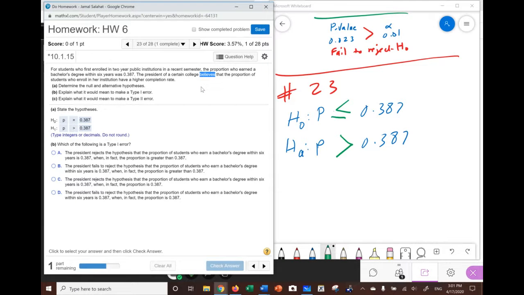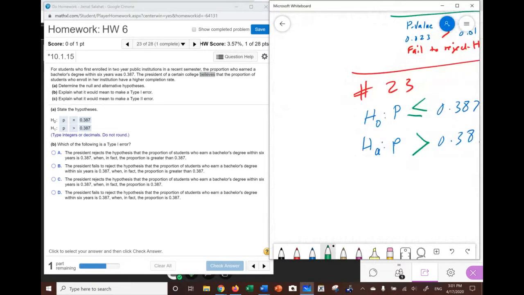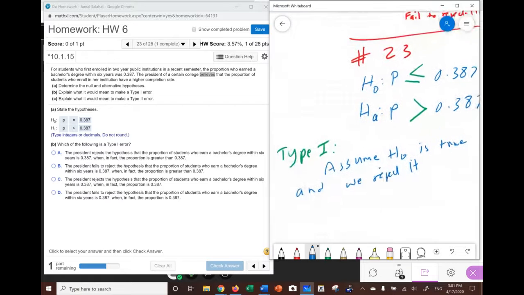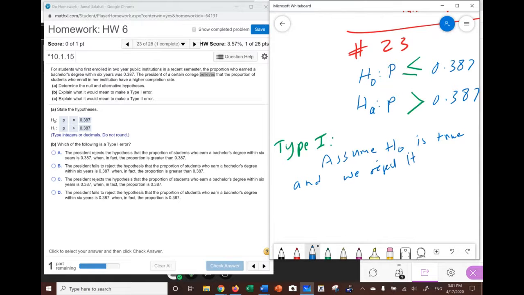So we have to be careful from now on that we have to read the full problem completely. Now, which of the following is a type 1 error? Notice that type 1 error, we talked about this. Assume H naught is true and we reject it. In this case, let's assume the proportion is lower or equal, and we reject it. So we're going to assume this is true and we go and reject it.